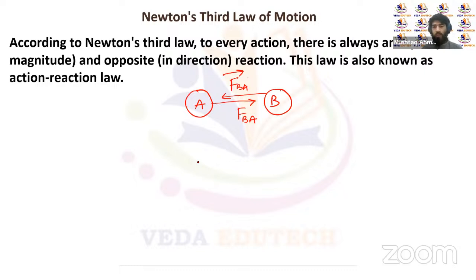On two different bodies and in opposite directions. So that's Newton's third law: to every action force there will be a reaction force, and it will be opposite in direction. It will act on two different bodies and it will be simultaneous. Simultaneous means it will be an instant action-reaction pair. There will be no delay in the reaction force when the action occurs. So that's Newton's third law of motion.